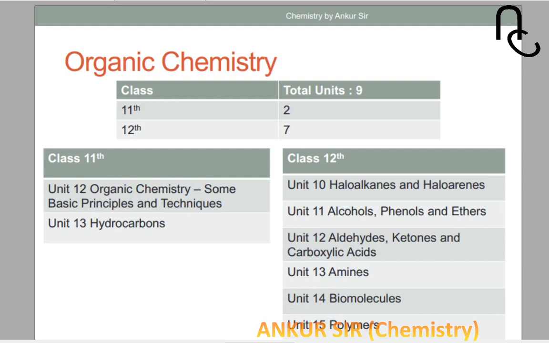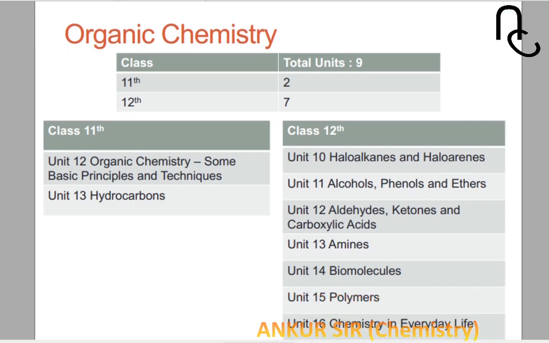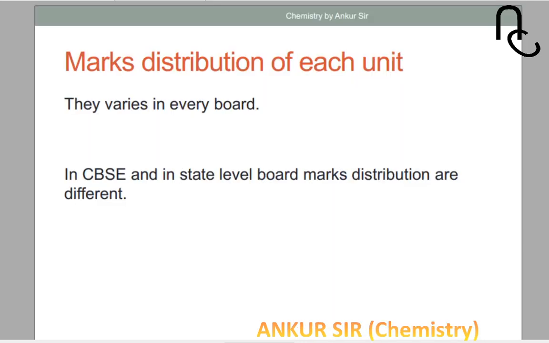The rest of the chapters we can include in organic chemistry. In 11th class a total of 2 chapters are there, basic fundamental organic chemistry and hydrocarbons, and in 12th class a total of 7 chapters: haloalkane haloarene, alcohol phenol ether, aldehyde ketone carboxylic acid, amines, as well as biomolecules, polymer and chemistry in everyday life. So these are the physical, inorganic and organic wise classifications.